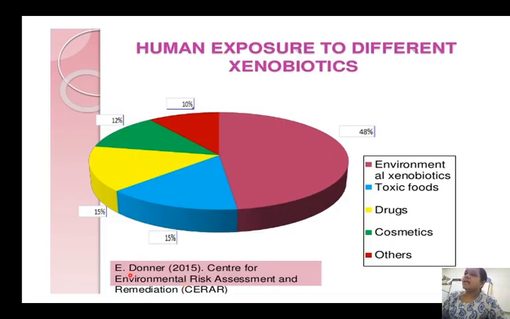In a research article, E. Donor in 2015 identified the various causes of human exposure to different xenobiotics. 48% of the xenobiotics that enter into our body come from the environment. 15% is from toxic foods, the food that has pesticides, all these things that we eat. 15% is from drugs, the medicines that we take for regular or any type of diseases. 12% comes from cosmetics and 10% is from other reasons. So almost 50%, 48% of this is mainly from the environment.